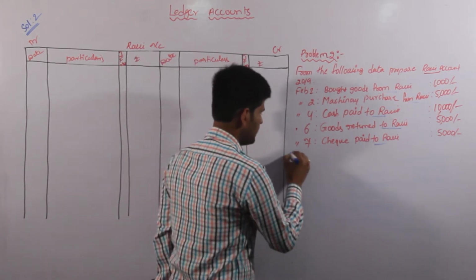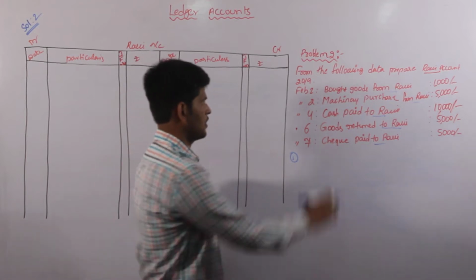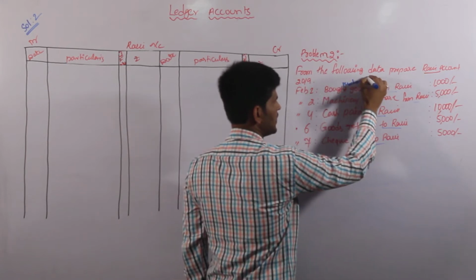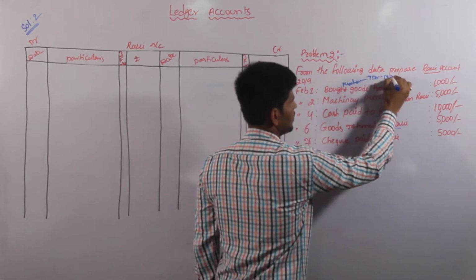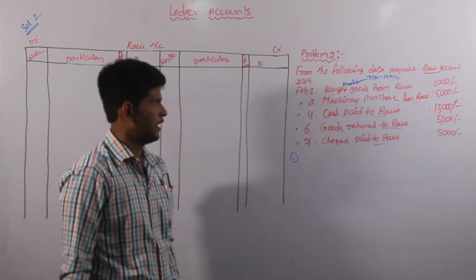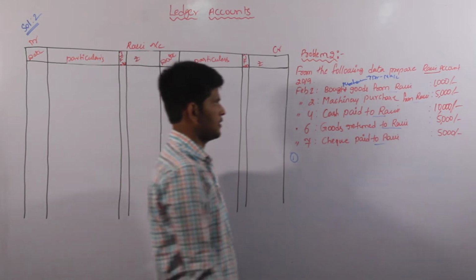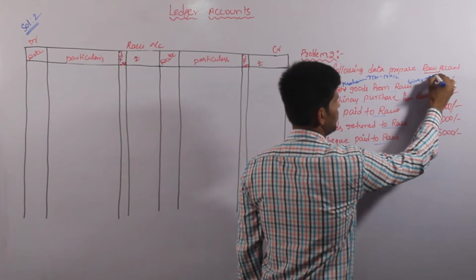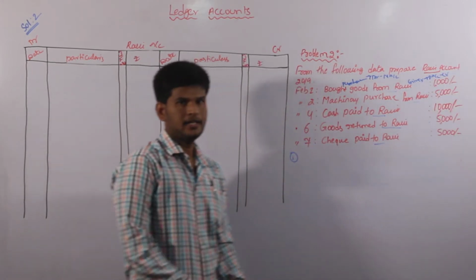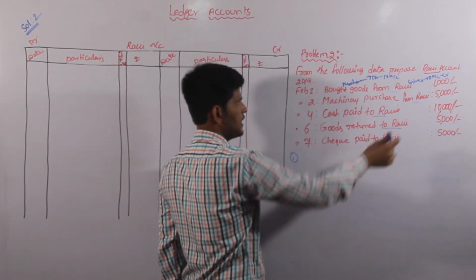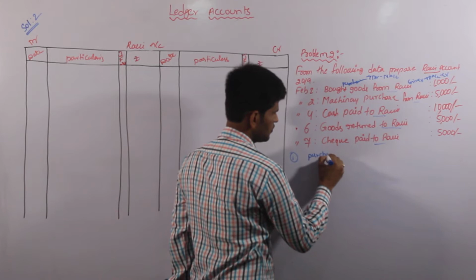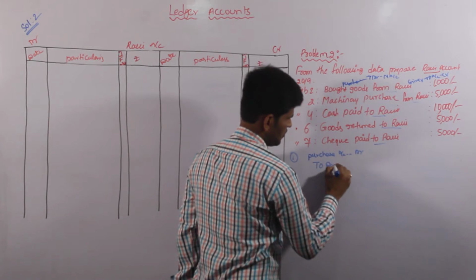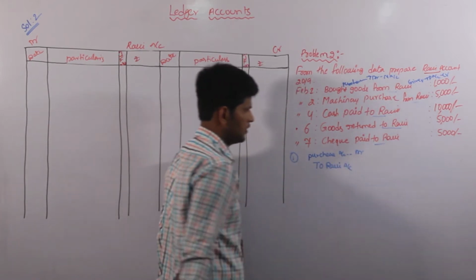So I am writing the first journal entry for the first transaction. Bought is nothing but purchase. Purchase is on the debit side of nominal account. This is the indication to give an entry, that is nothing but debit and credit. From Ravi is nothing but he is the giver. Giver is in personal account under credit side. Is it clear? And come to enter this into an entry, that is Purchase Account debtor to Ravi Account. This one is completed.